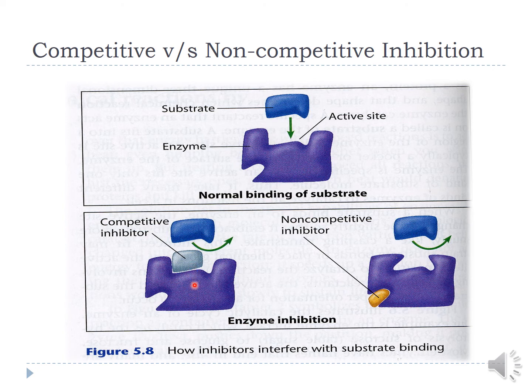As a result, the substrate could not displace the drug even if the concentration of substrate is increased. That is a pseudo reversible type of reaction, where there is competition, and the drug is structurally similar to the substrate, but the substrate could not displace the drug even if its concentration is increased. So it is known as pseudo reversible, or non-equilibrium type of enzyme inhibition.